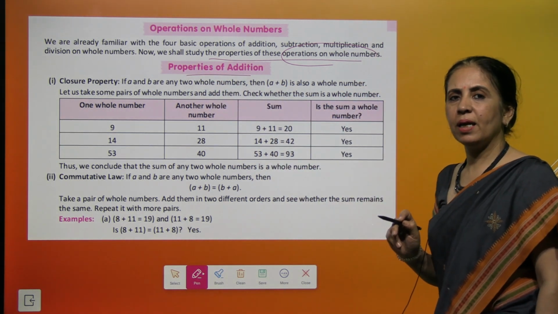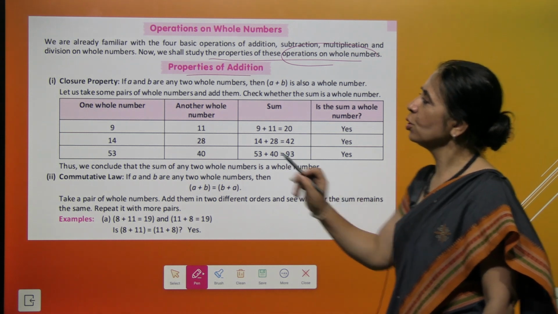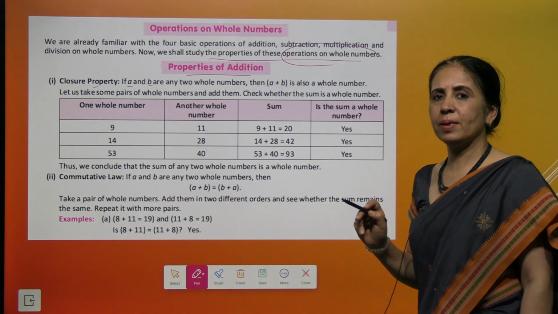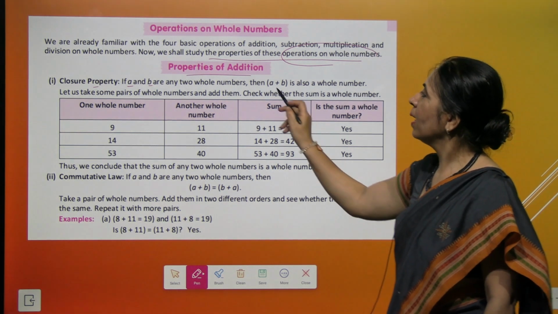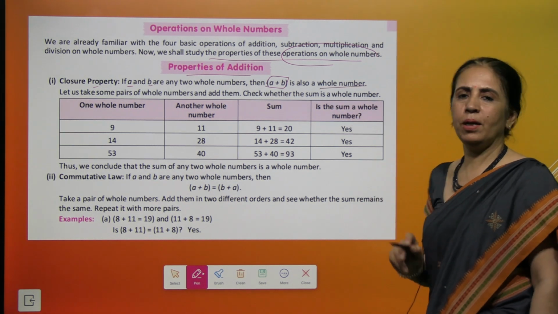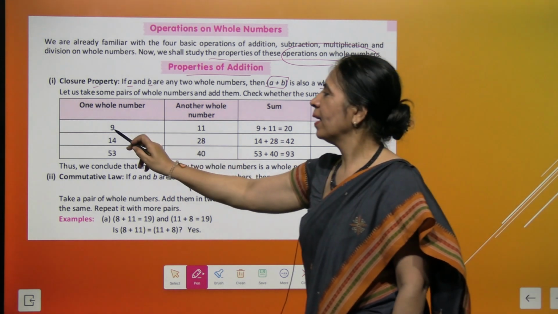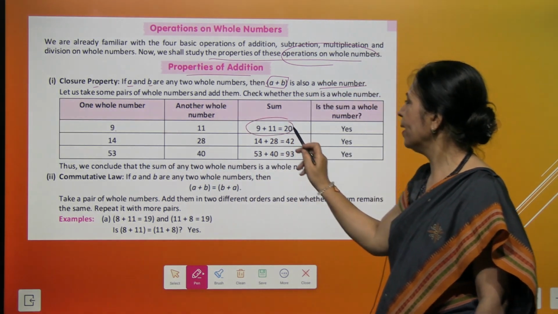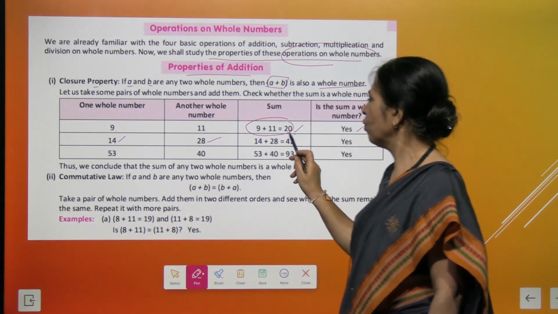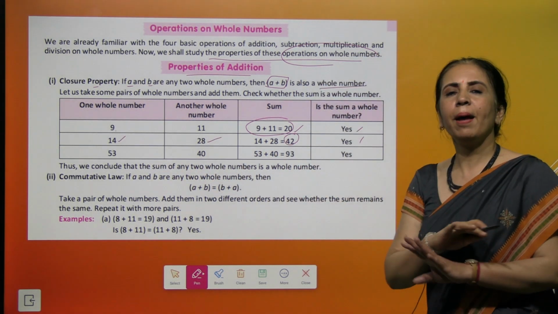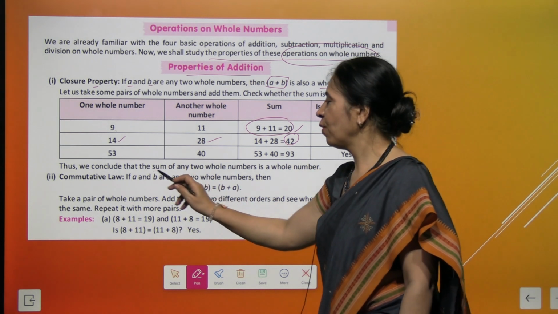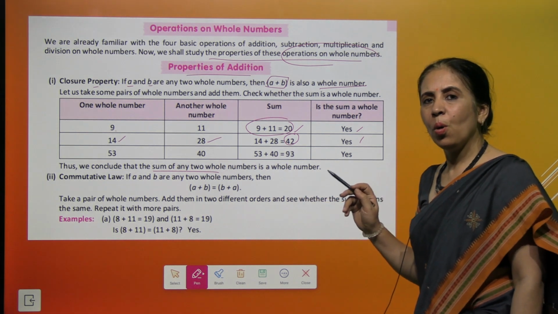The first property is closure property. तो closure property का क्या मीनिंग होता है कि अगर हमारे पास 2 whole numbers हैं A and B, और अगर हमने उनको add किया तो result भी whole number ही होगा. Let's try. We are taking these 2 whole numbers, we add it and this is a whole number. 14 plus 28 add करके 42 आया, whole number, and it applies for every number. Got it? So sum of any 2 whole numbers is a whole number.